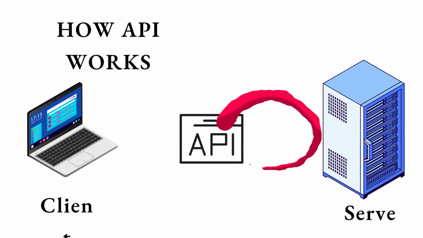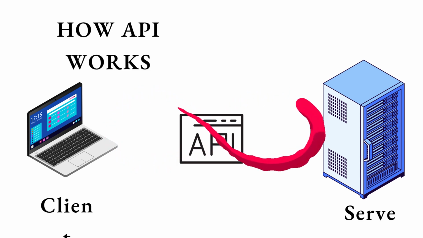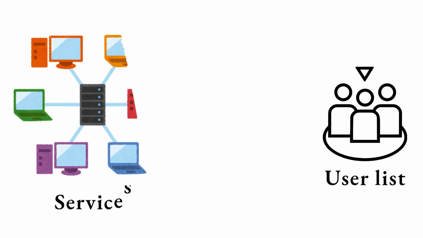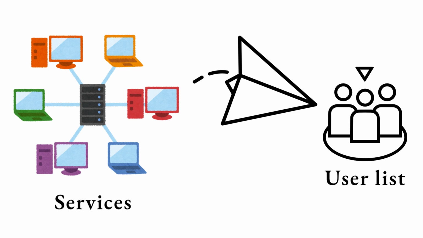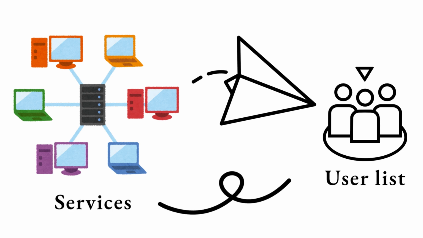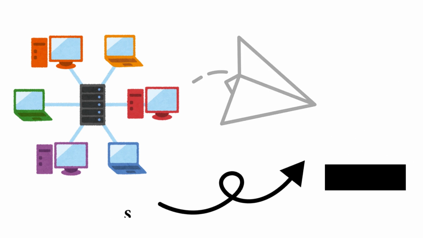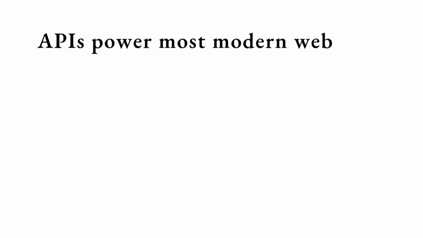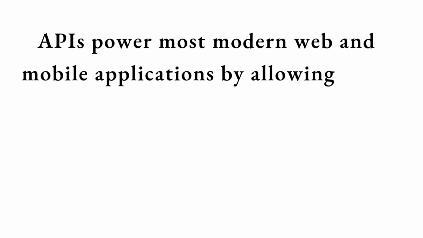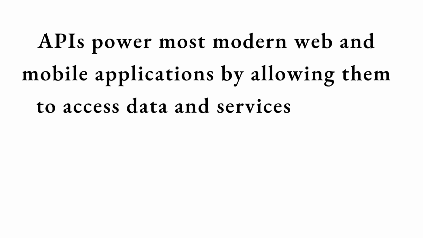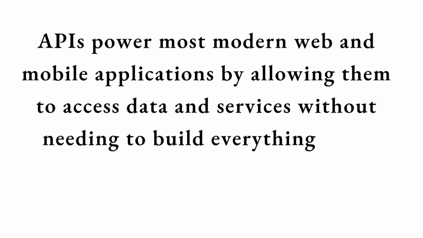So example API request, we want to get a list of users from some service. So in request, what you will do, just you will type the action which is GET and then the endpoint of the API. Then you will get the response of the users, just like this one. So APIs power most modern web and mobile applications by allowing them to access the data and services without needing to build everything from scratch.